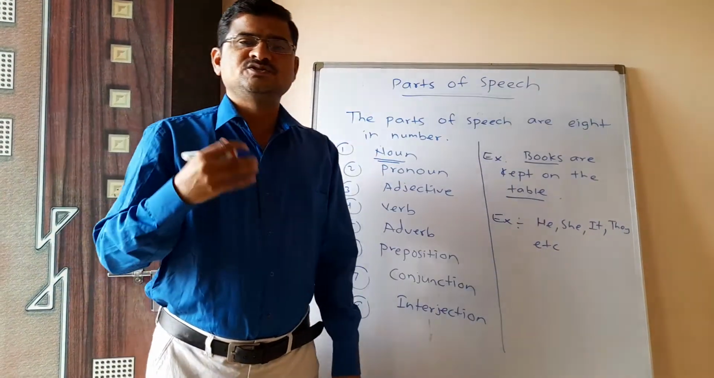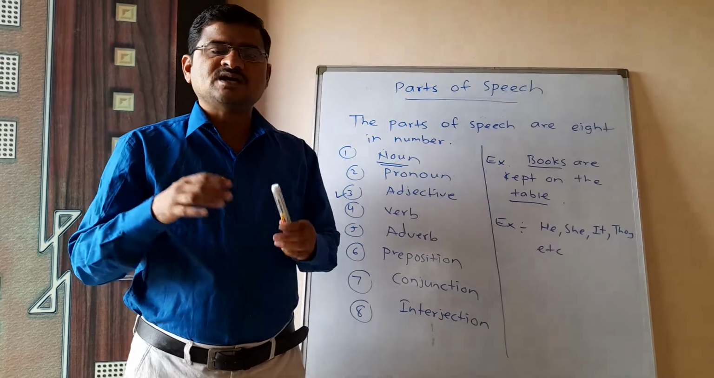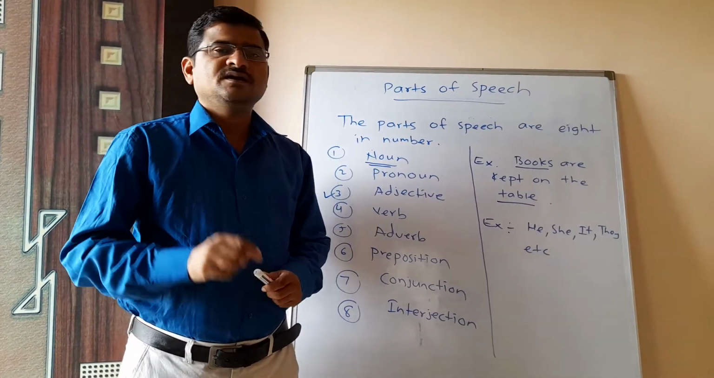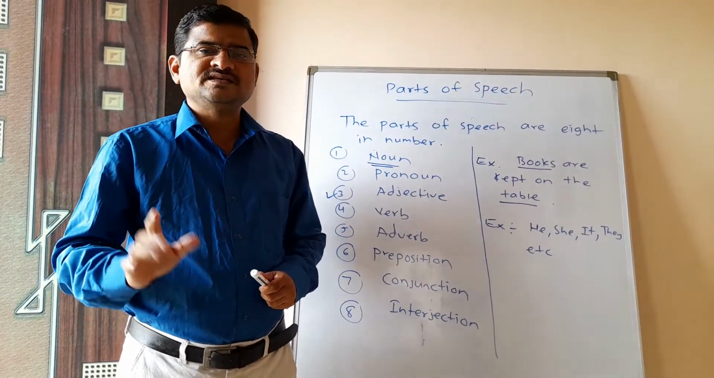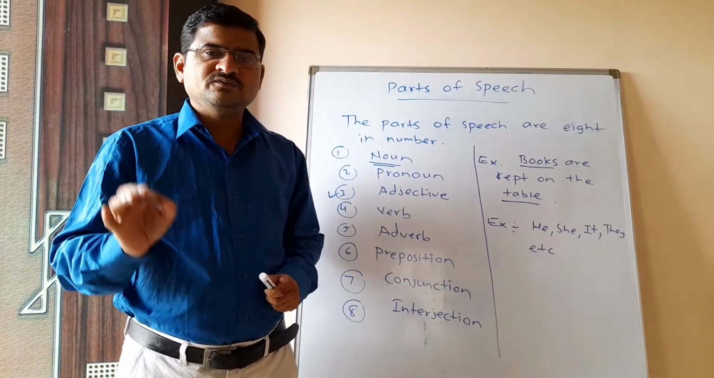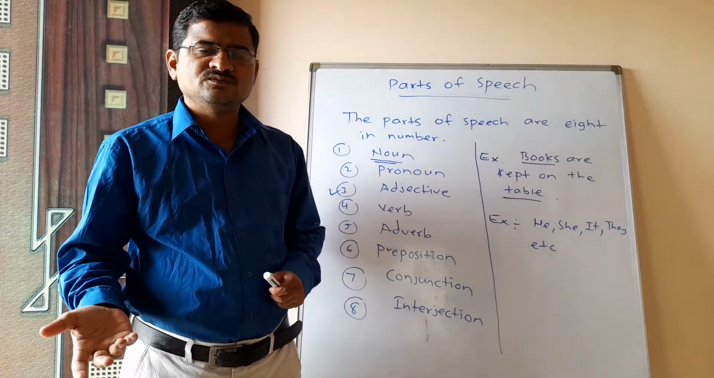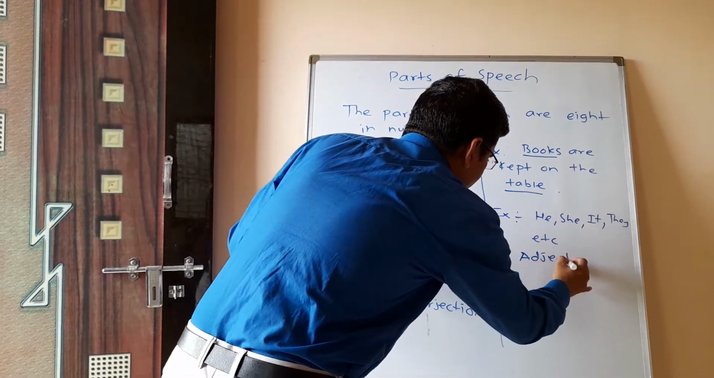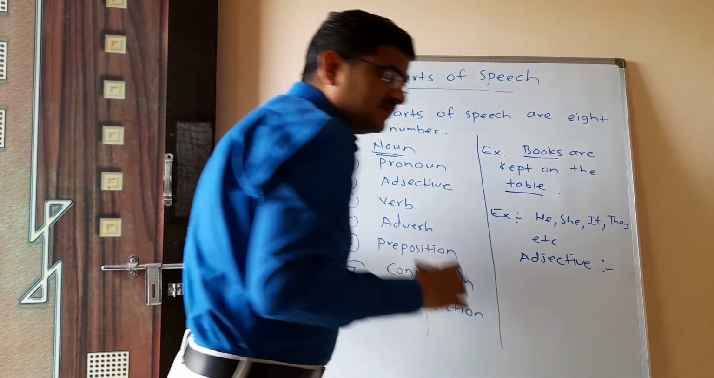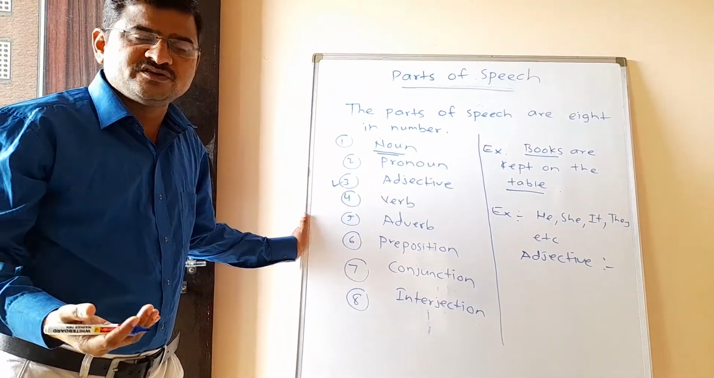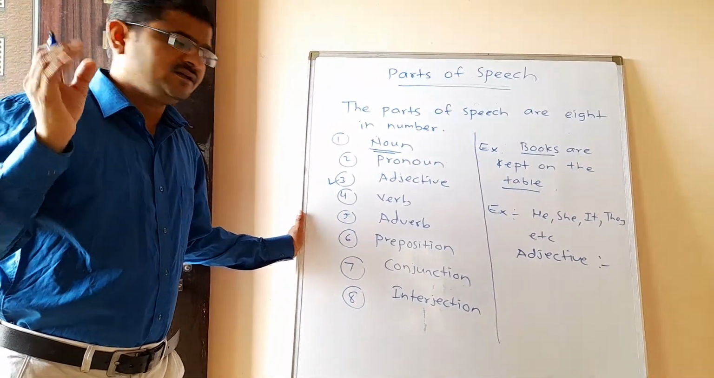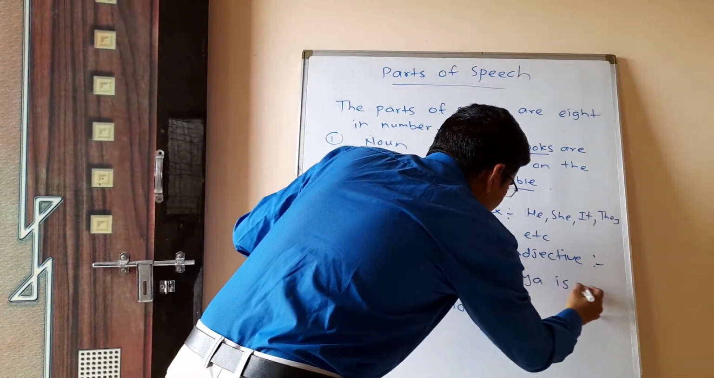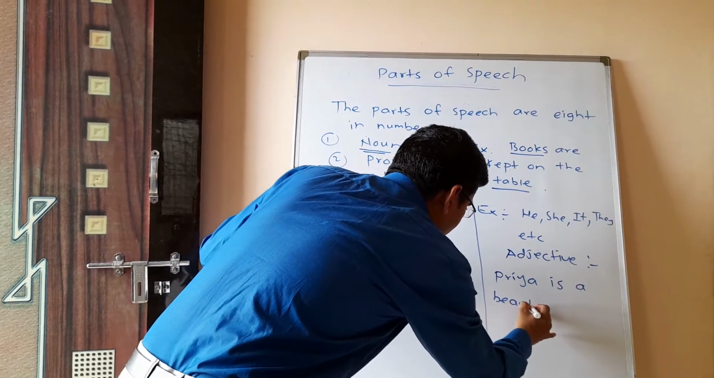So what does adjective mean? Actually, adjectives are the words which give us more information about nouns. For example, Priya is a girl. So if I say Priya is a beautiful girl, so beautiful is the example of an adjective. See here, I will write one example of adjective on the board. Adjectives are the words which give us more information or extra information about the nouns. For example, if I write here, Priya is a beautiful girl.